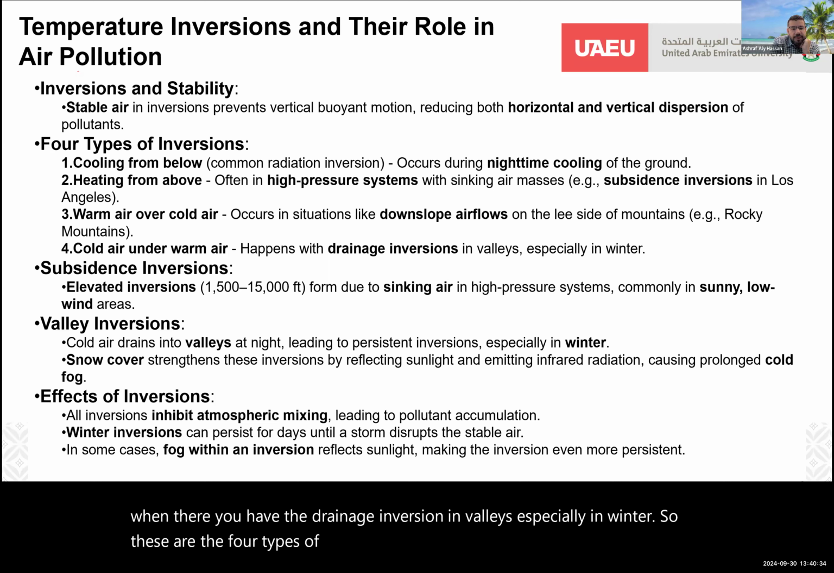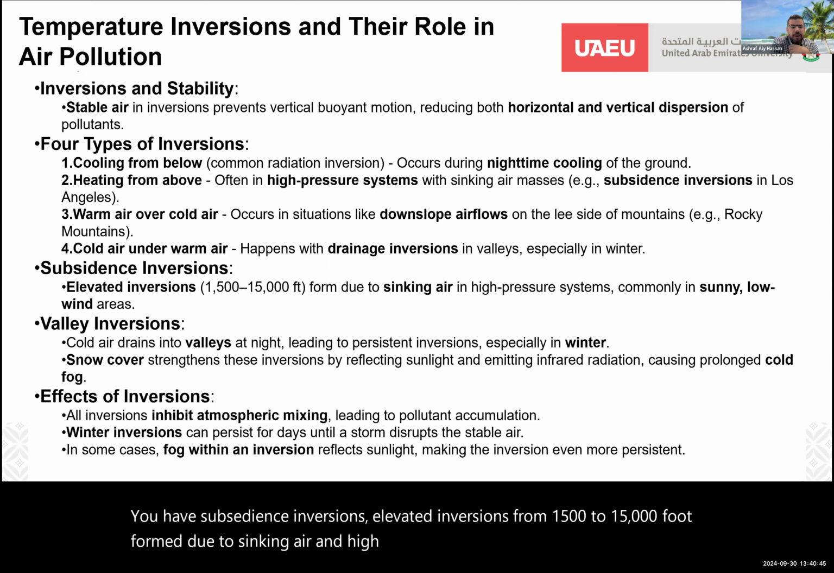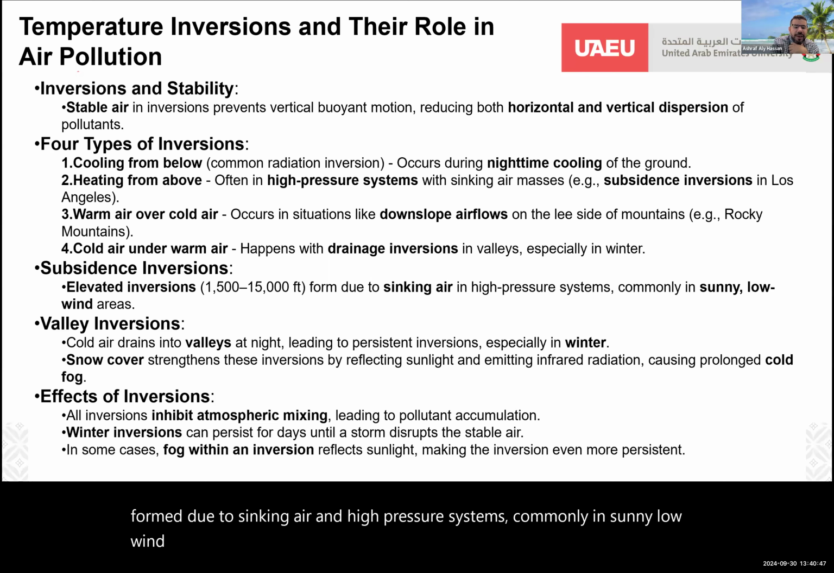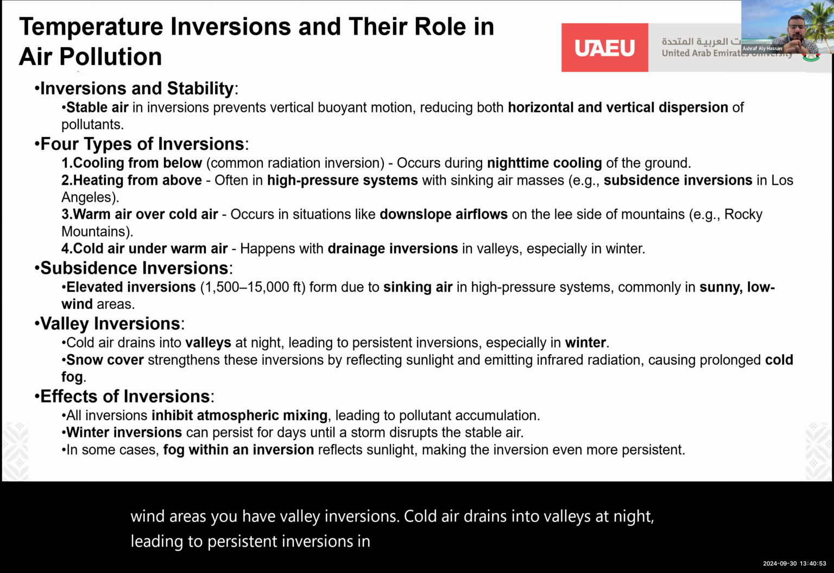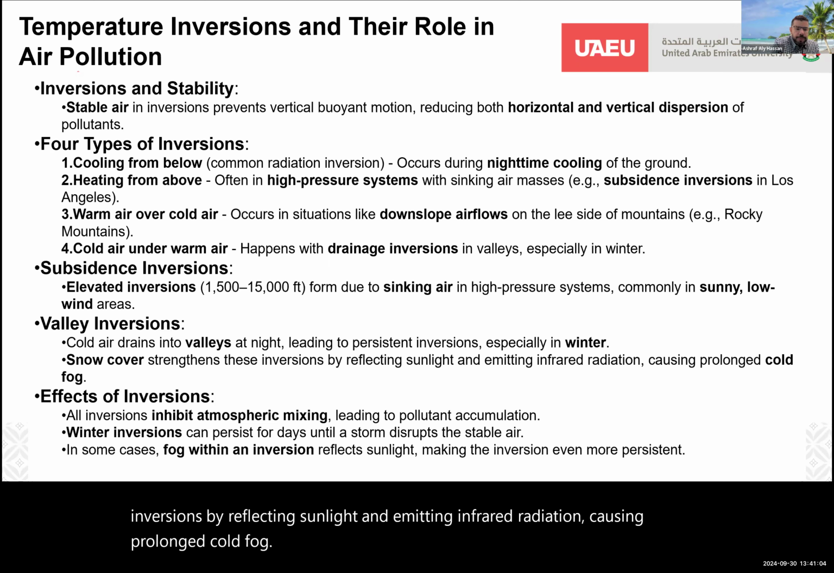You have subsidence inversions, elevated inversions from 1,500 to 15,000 feet, formed due to sinking air in high pressure systems, commonly in sunny, low wind areas. You have valley inversions. Cold air drains into valleys at night, leading to persistent inversions in winter. Snow cover strengthens these inversions by reflecting sunlight and emitting infrared radiation, causing prolonged cold fog. We don't see that here.